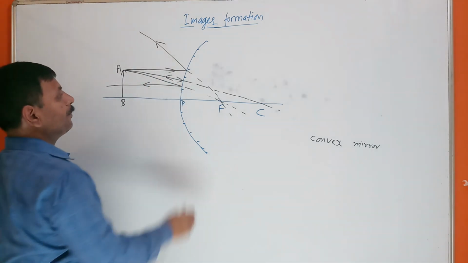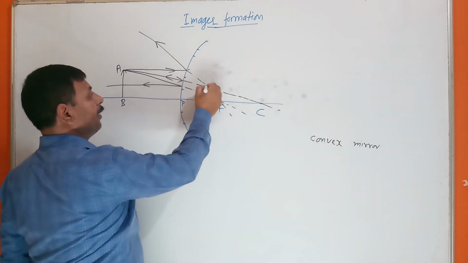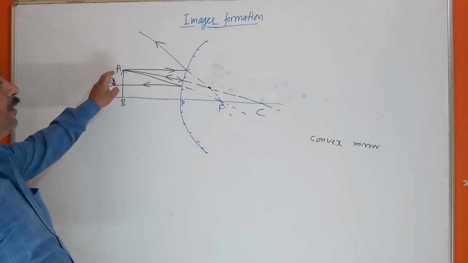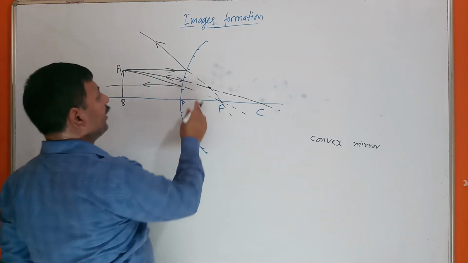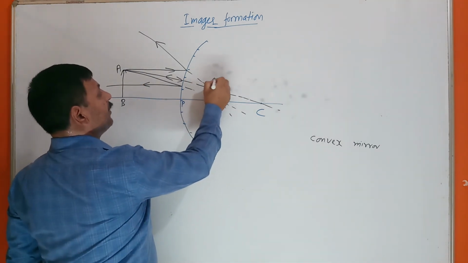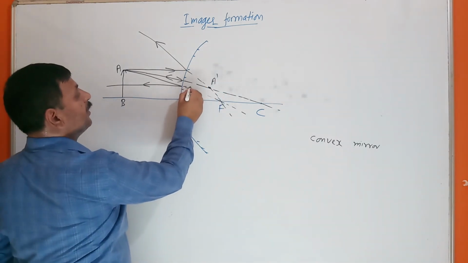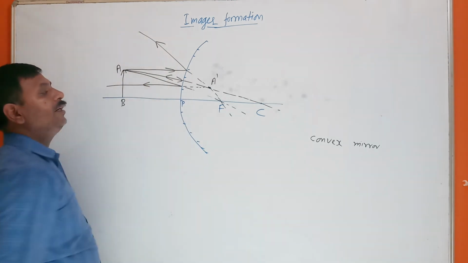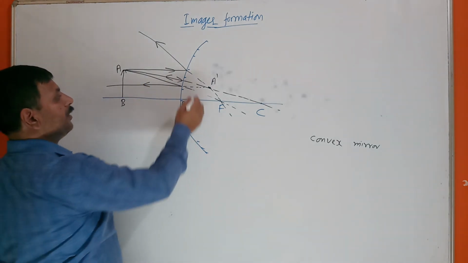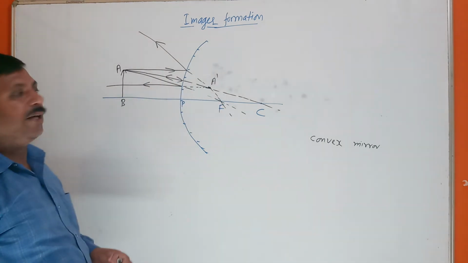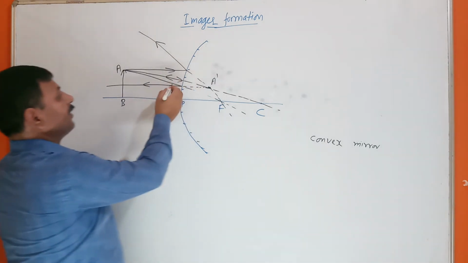Here you can see these two rays appear to be intersecting at this point. The image of A, we can see, is appearing as A dash. Also, if we proceed, this will also intersect at point A dash. So all rays appear to be intersecting at point A dash after reflection.